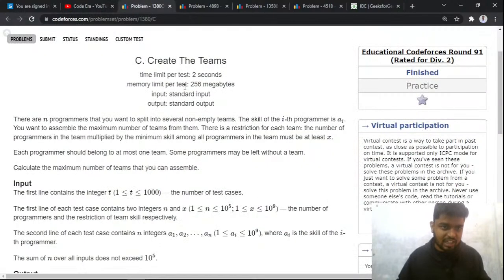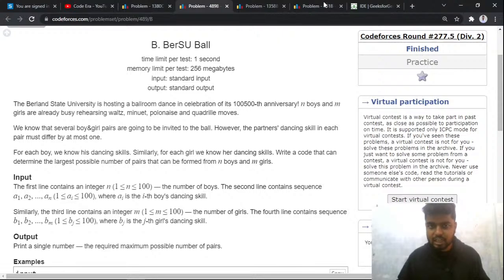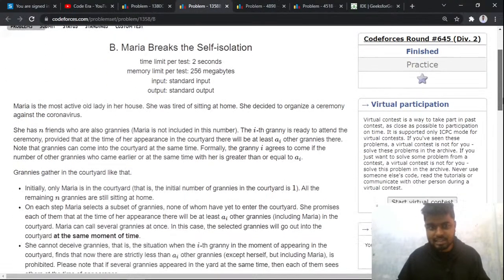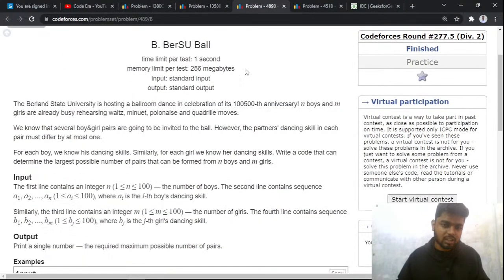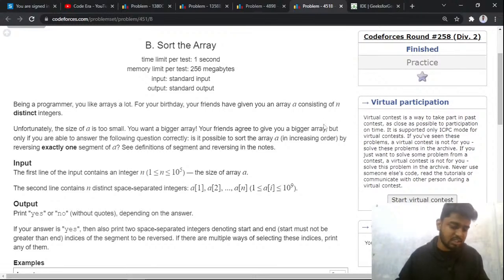So these are the questions that I'll be taking. The first question is create teams. The second question that I am thinking to take is Maria breaks self-isolation. The third question is Bersu balls. And the fourth question will be sort the array, right? These are the 4 questions that I am planning to take today, and if we do not have time then we can take 3 problems, but whatever we do, we'll do in depth.